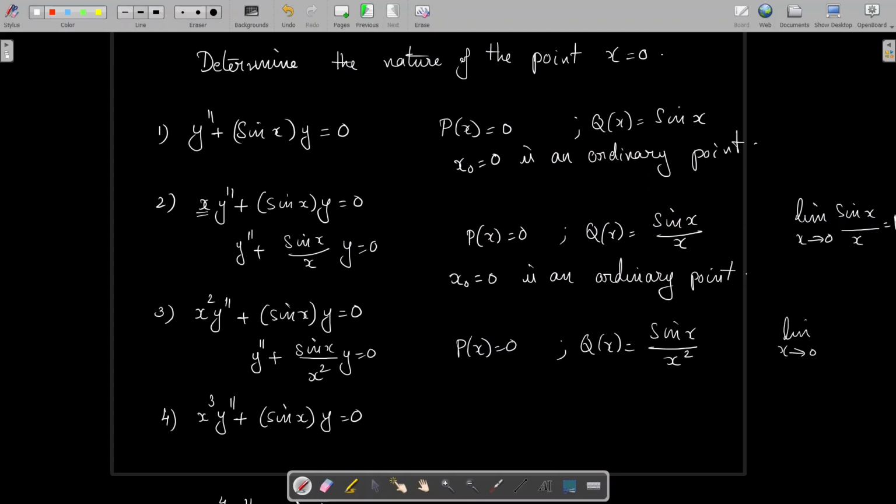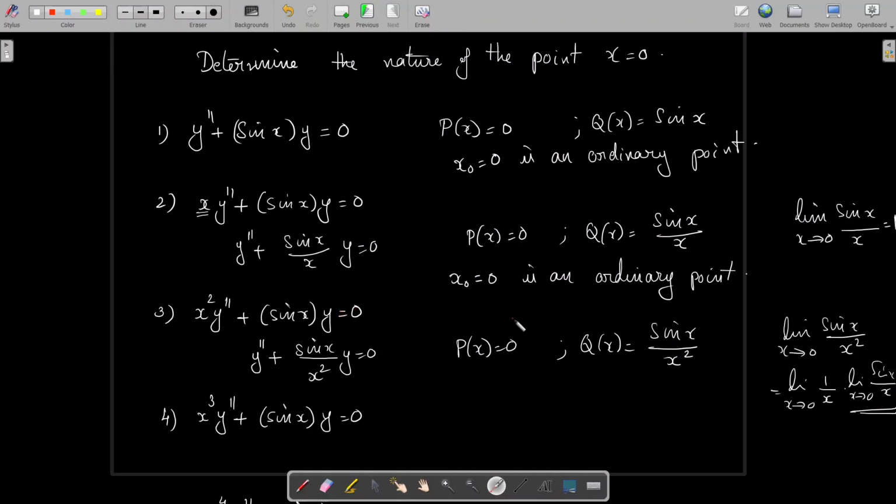Considering limit x tends to 0, sin x by x square, this equals limit x tends to 0, 1 by x into limit x tends to 0, sin x by x. So this limit equals 1 and limit x tends to 0, 1 by x is actually infinity. Therefore, this function q of x is not analytic at x equal to 0.